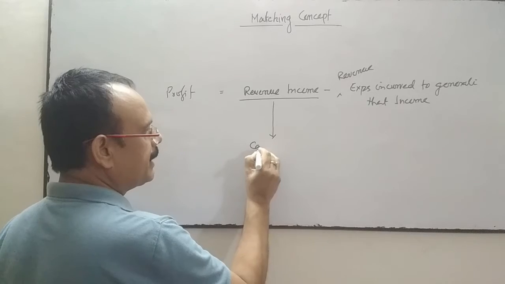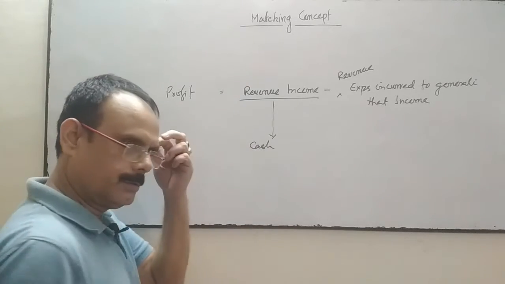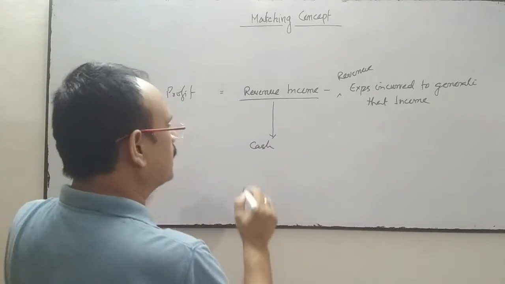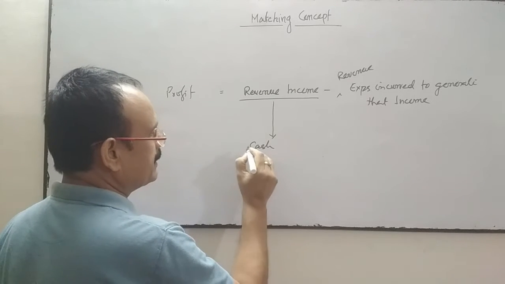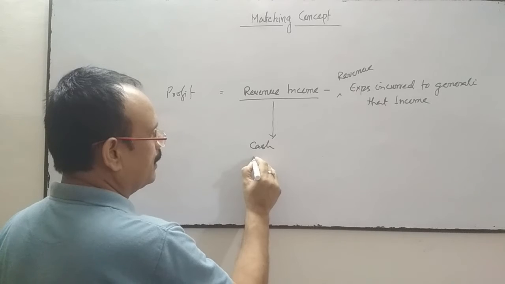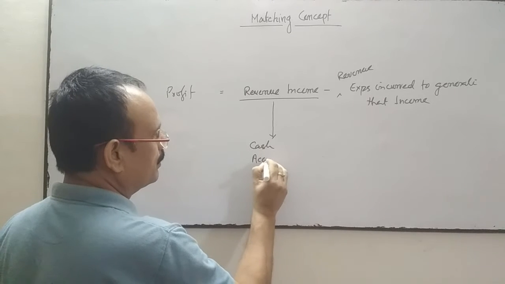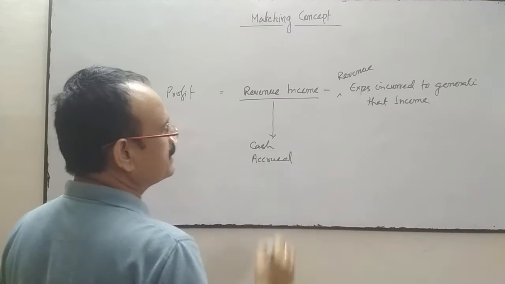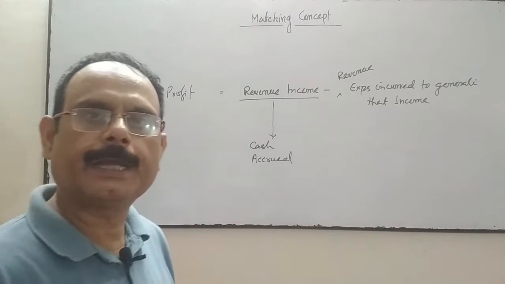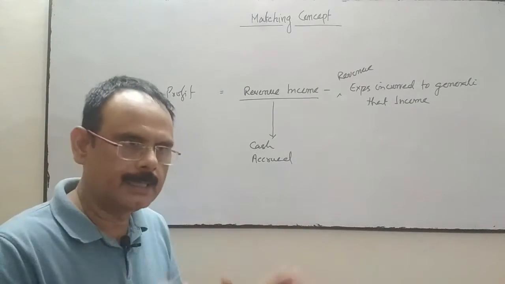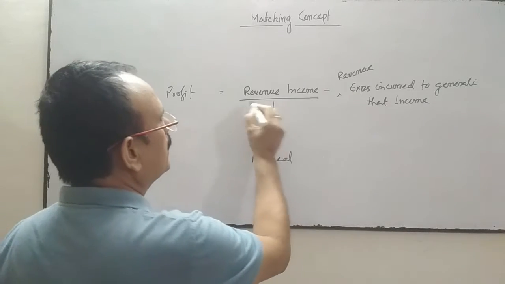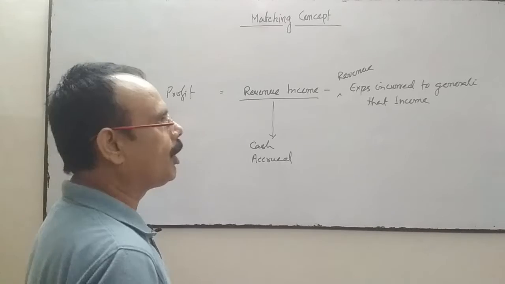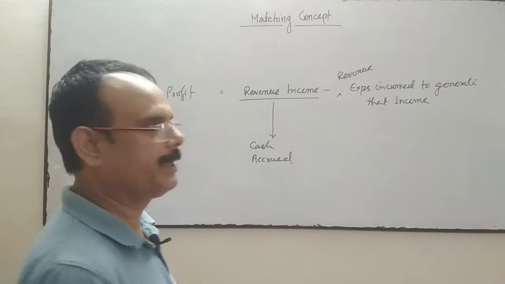you have received the amount, whether you have received it or it is not yet received, you may say that it is accrued, earned but not received. Both will be taken into account. Earned but not received will be taken into account in the revenue income of a particular accounting period.